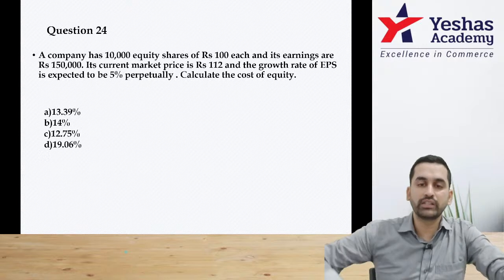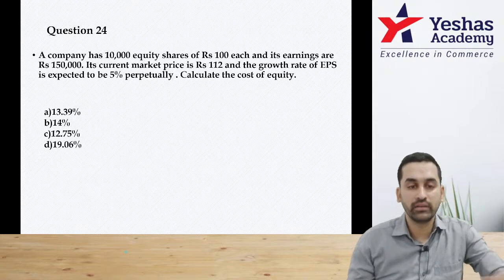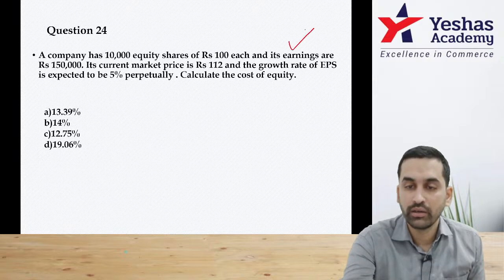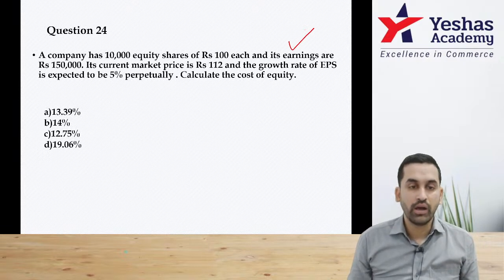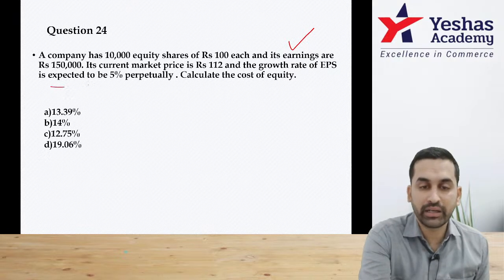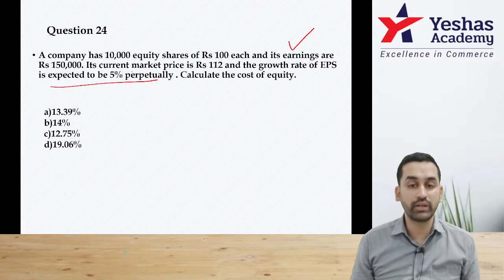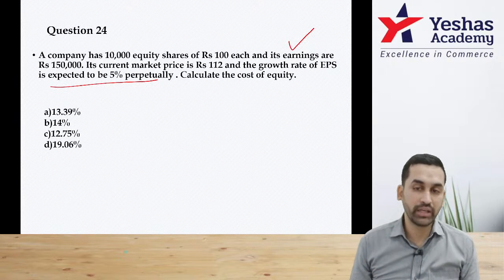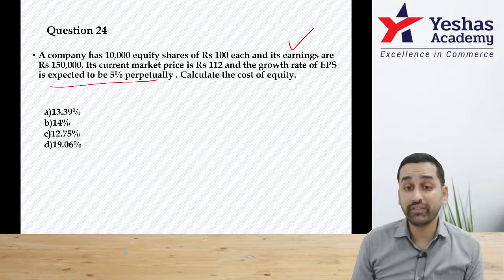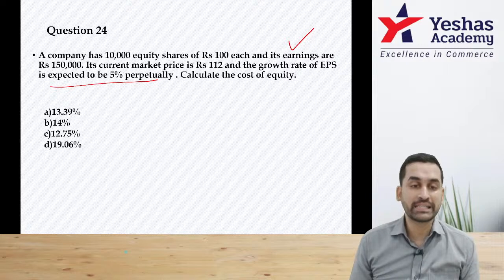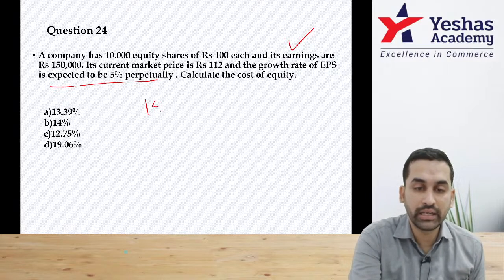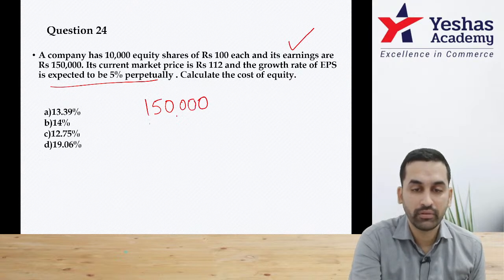Company has 10,000 equity shares of 100 each. Earnings are 1,50,000. Very important. It is earnings 1,50,000. Current market price is 112. Growth rate of earning is expected to be 5% perpetually. Perpetually means forever. Calculate cost of equity. Observe here, you do not have data about dividend, but you have data about earnings. That means 1,50,000 earnings, if I divide by number of shares that I have, how many shares I have? 10,000. What I get is EPS. Able to follow?